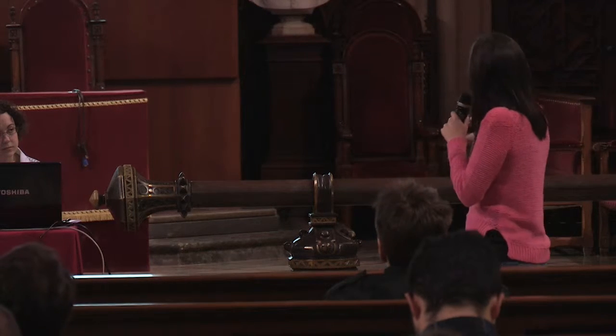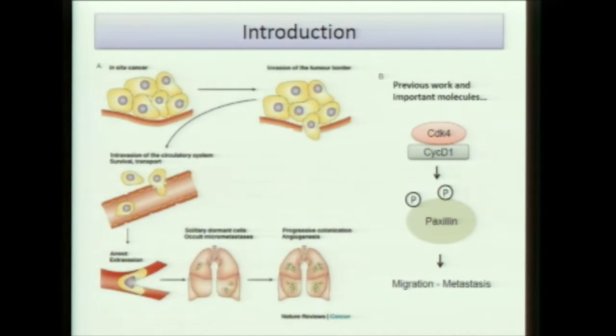Here we have two proteins that are important in this work. One of them is cyclin D1, an important regulator of the cell cycle. And we have CDK4, which makes a complex with the protein, and then it starts to phosphorylate different substrates. Phosphorylation is a modification that activates different proteins.